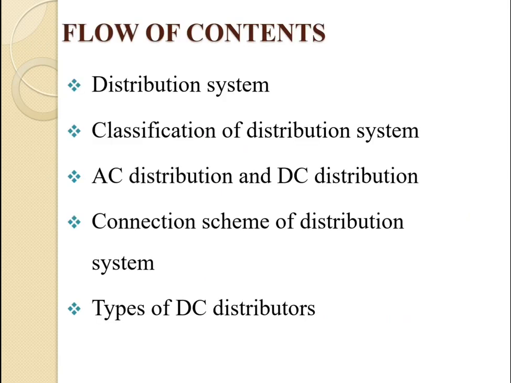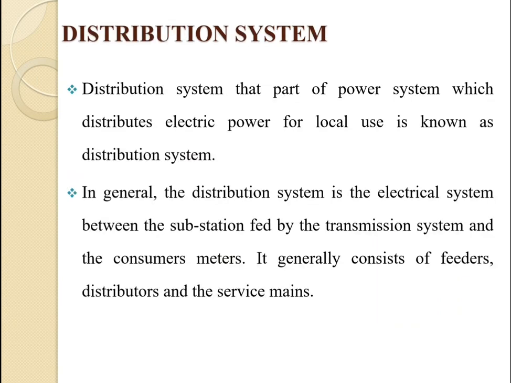So this is the flow of the contents. First one, the distribution system; then classification of distribution system, AC distribution and DC distribution, connection scheme of the distribution system, and last one, the types of distributor. So today we can start with the first one, that is the distribution system.